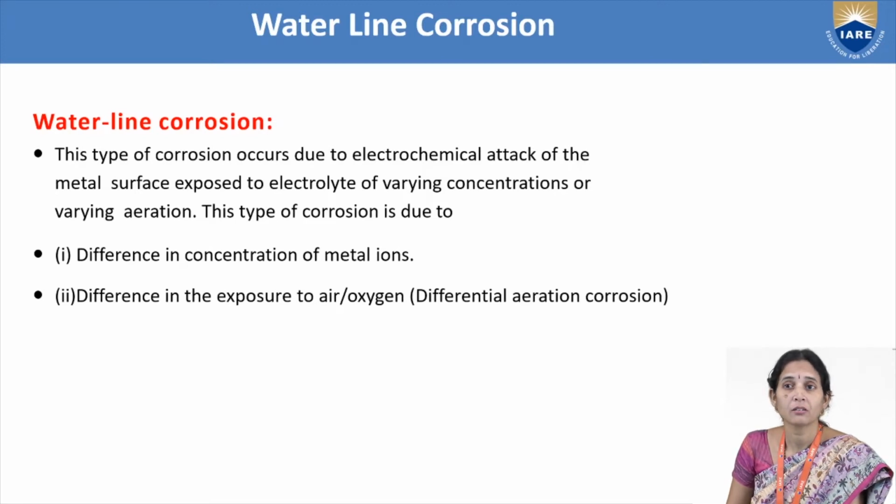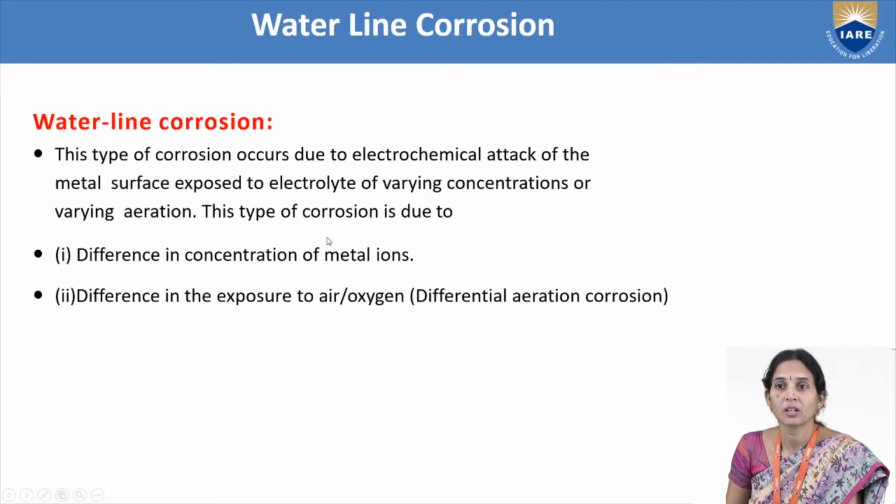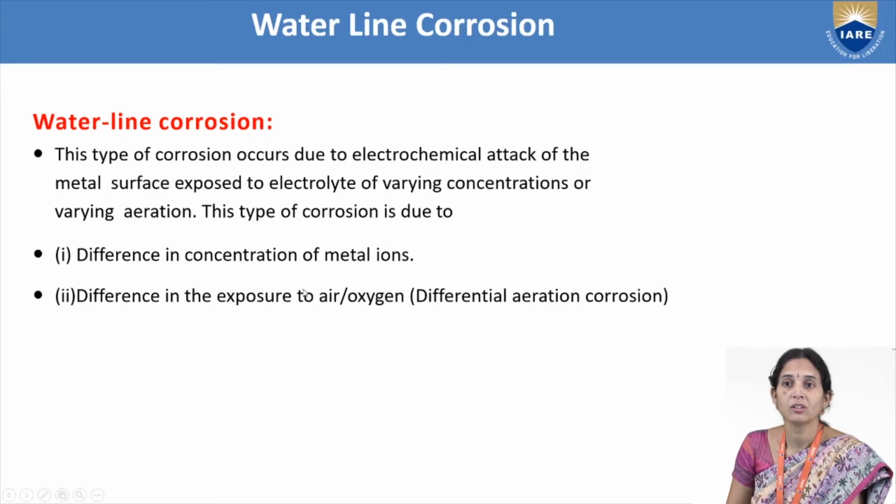Differential aeration corrosion means the concentration of oxygen will be more in some areas and less in some areas. So the corrosion takes place due to a difference in concentration of the metal ions, or a difference in the exposure to air or oxygen. That is called differential aeration corrosion. So in two ways the metal is undergoing corrosion.